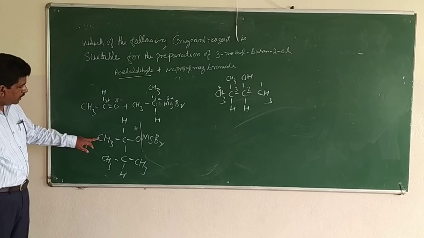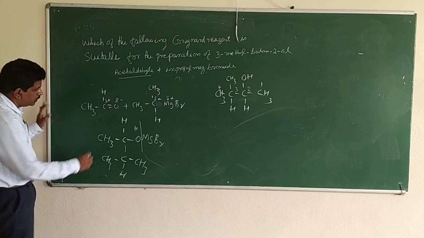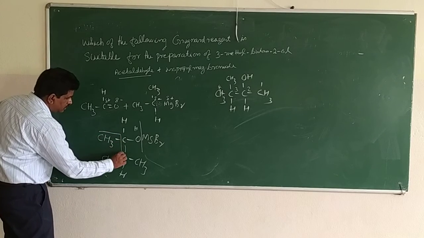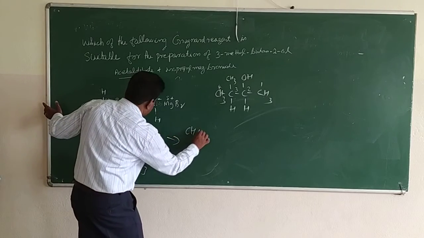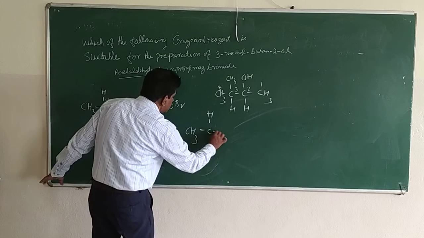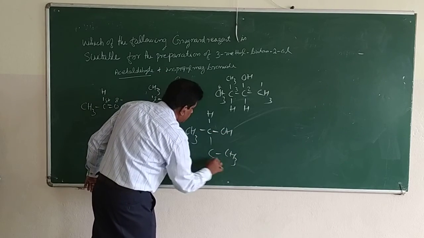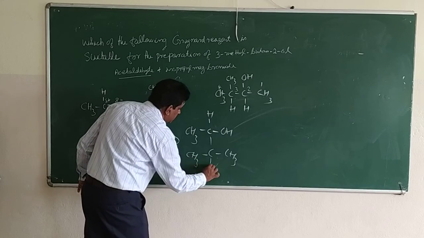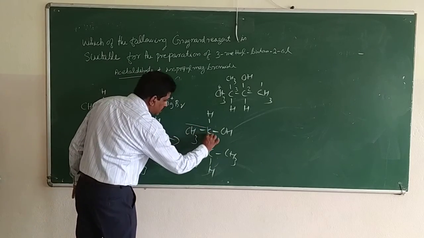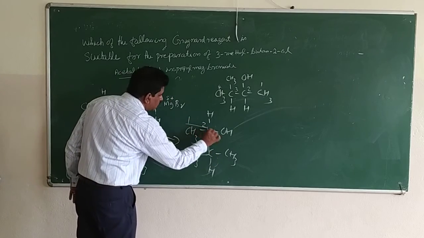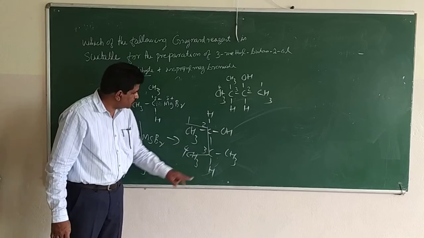I'll write this product: CH3CH(OH)CH(CH3)CH3. Numbering 1, 2, 3, 4, the OH group is at the second place.